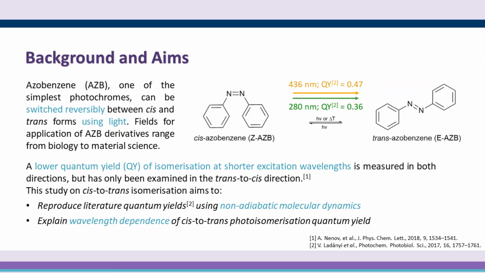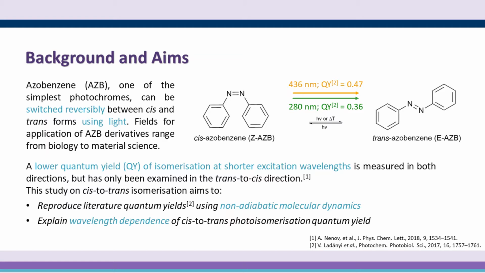In this short video I will present my poster on the photoisomerisation of cis-azobenzene. Azobenzene is one of the simplest photochromes, with the isomerization between cis and trans forms controllable in both directions using light. One of its most interesting properties is that the photoisomerisation quantum yield is dependent on the wavelength of light used to excite the molecule.